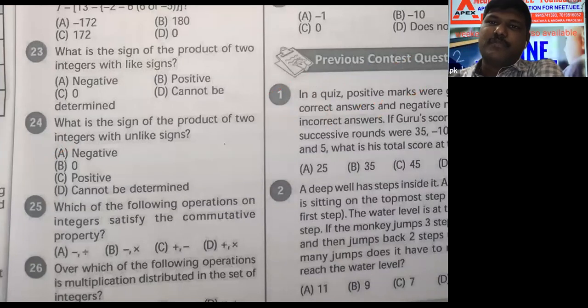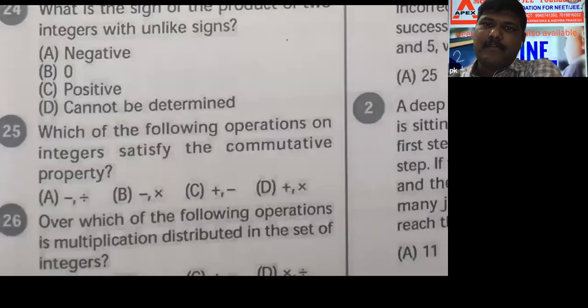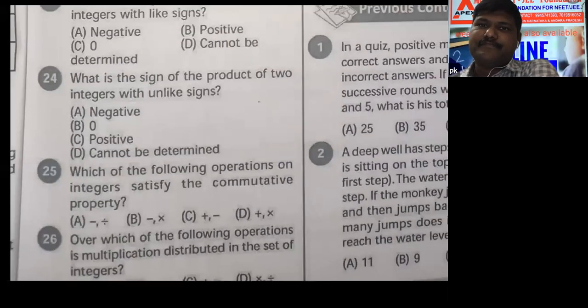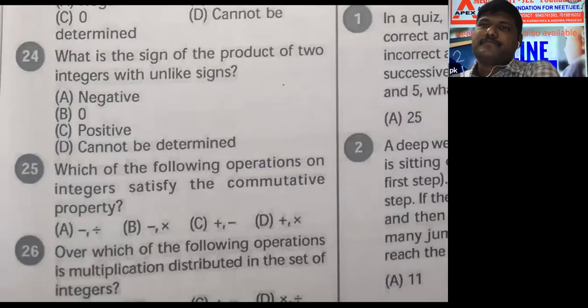I will move to question number 25, everyone. What they given in 25? Which of the following operations on integers satisfy the commutative property?